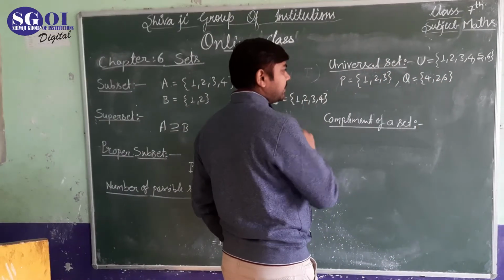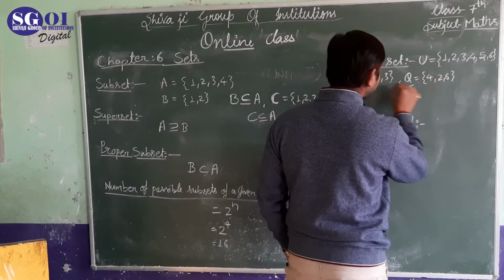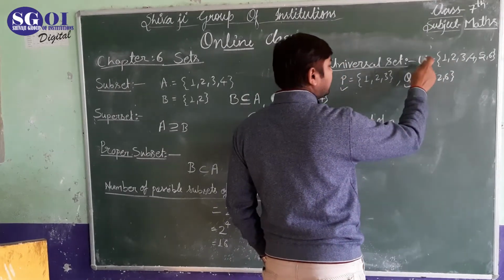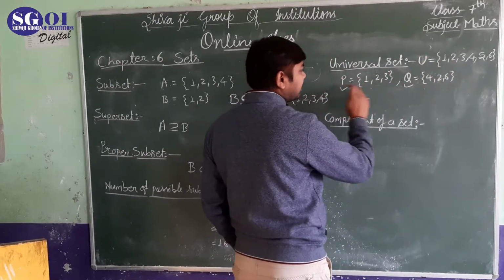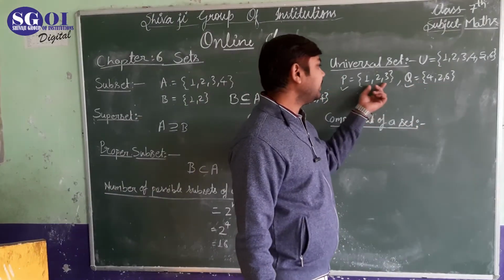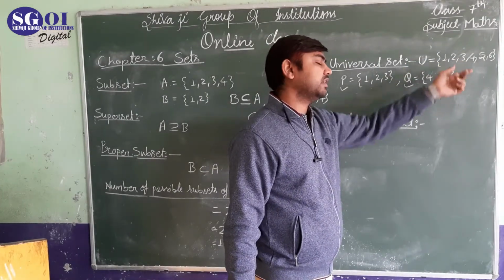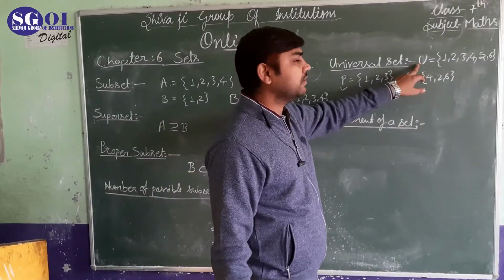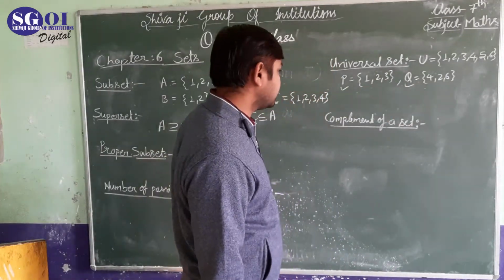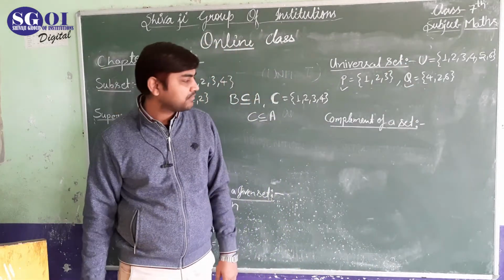These elements are present in the set U, so this set will be the universal set for these two sets. So the larger set will be called the universal set.